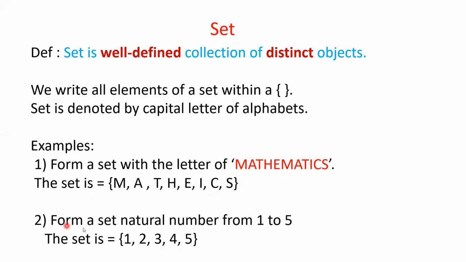Another example, the set of natural numbers from 1 to 5. So from 1 to 5 all natural numbers you have to consider. So within second bracket we can write 1, 2, 3, 4, 5. This is another example of a set.